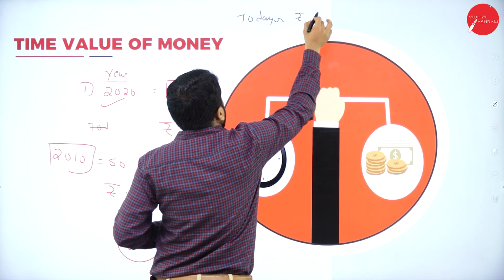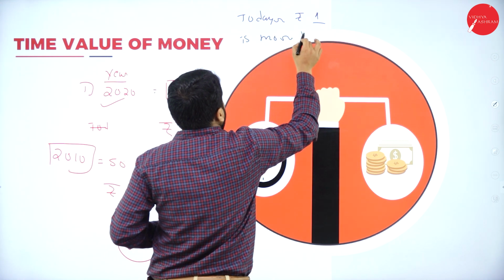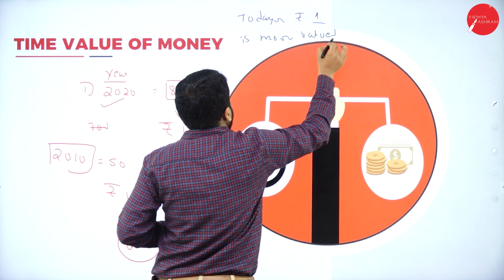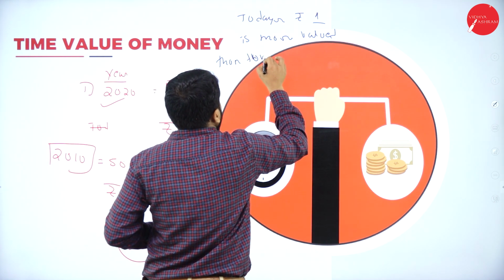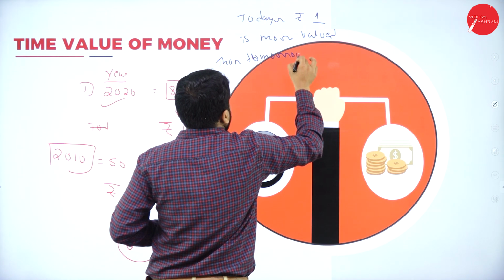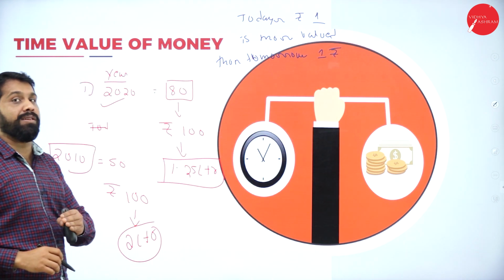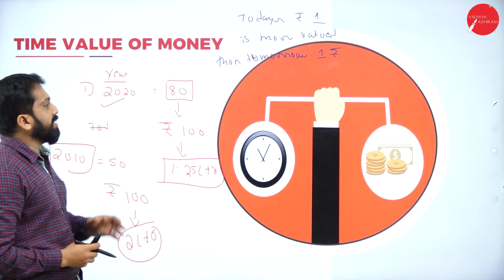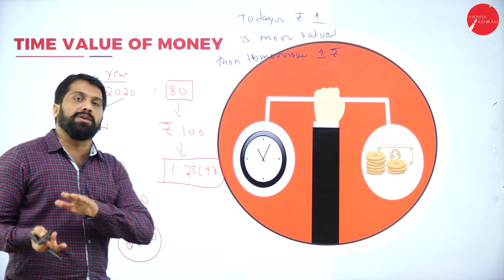Today's 1 rupee is more valued than tomorrow's 1 rupee. So today's worth is greater than tomorrow's. This is example number 1. Hope you understood. Now we'll go ulta.